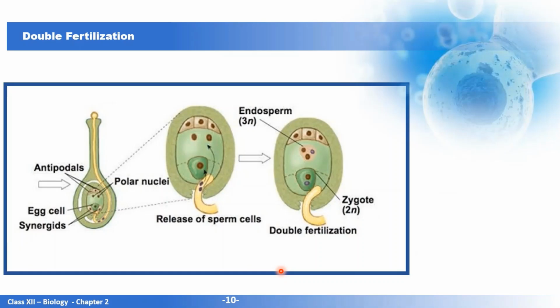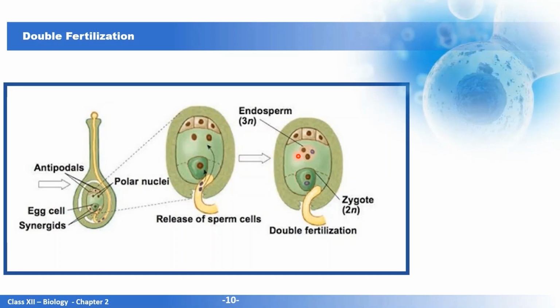Now, once the pollination took place, the pollen tube developed and the male gametes enter the embryo sac, next is fertilization. There are two male gametes. One male gamete goes and fuses with the egg to form the zygote. The other male gamete will go and fuse with the polar nuclei to form the primary endosperm nucleus, which later develops into the endosperm.